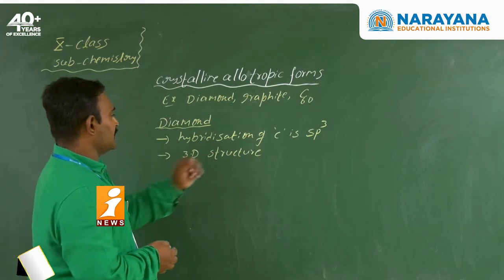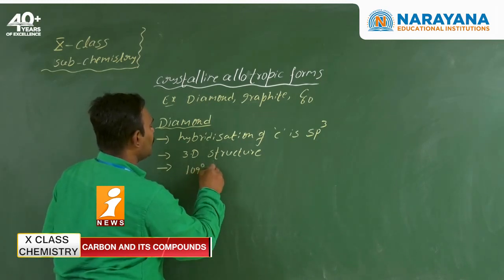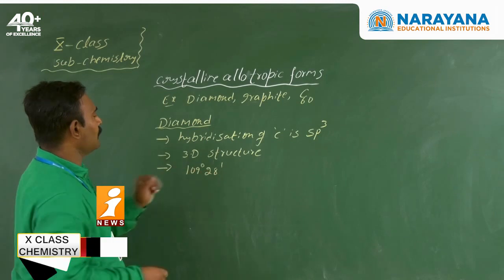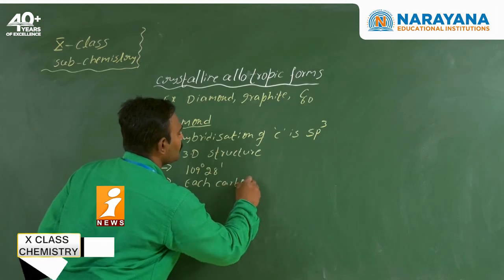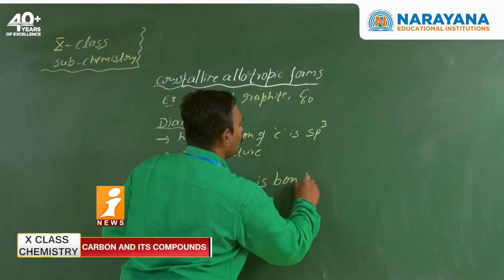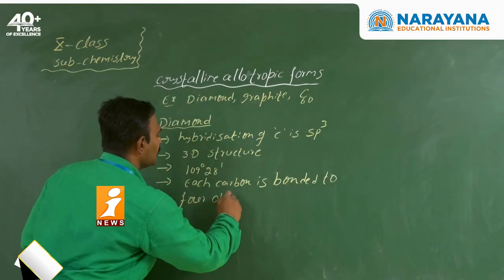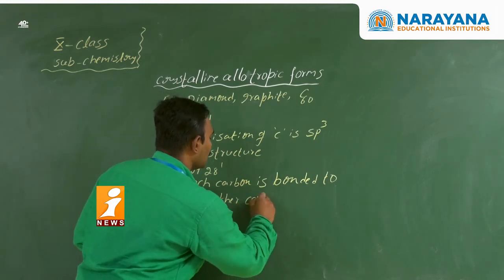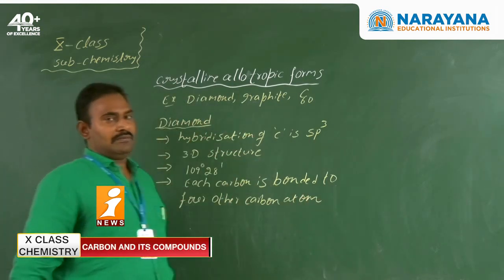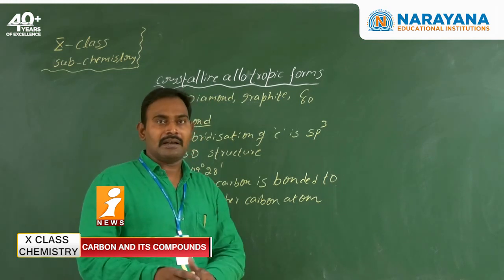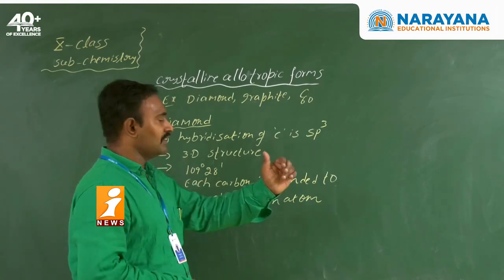In the three-dimensional structure, the bond angle is 109 degrees 28 minutes, and each carbon is bonded to four other carbon atoms. Around each carbon, four carbon atoms are attached in a tetrahedral arrangement, forming a giant molecule. So you can say it is a three-dimensional structure.